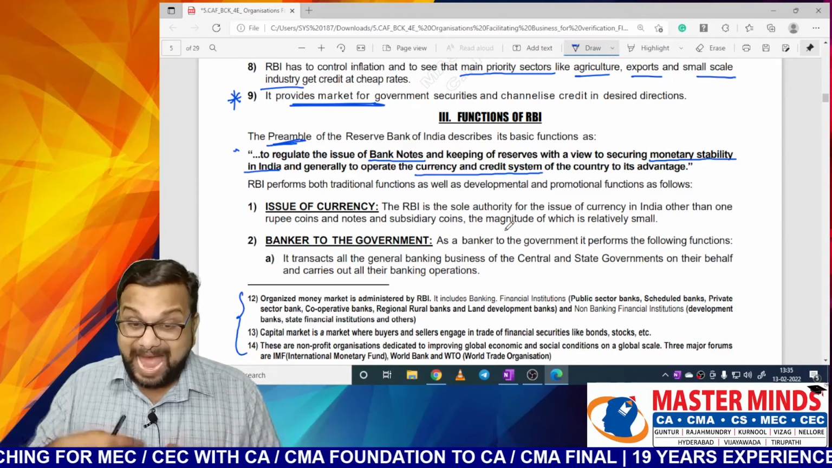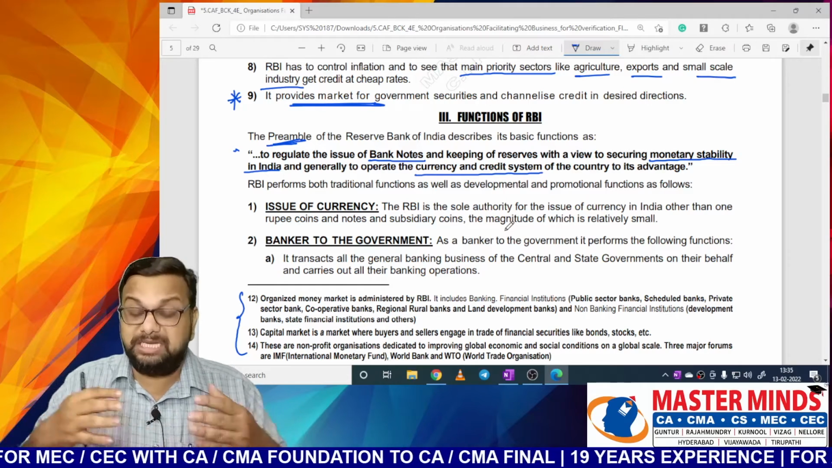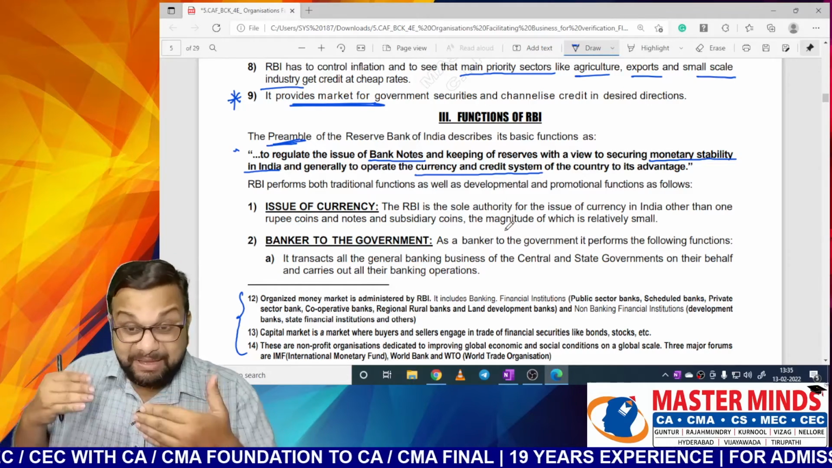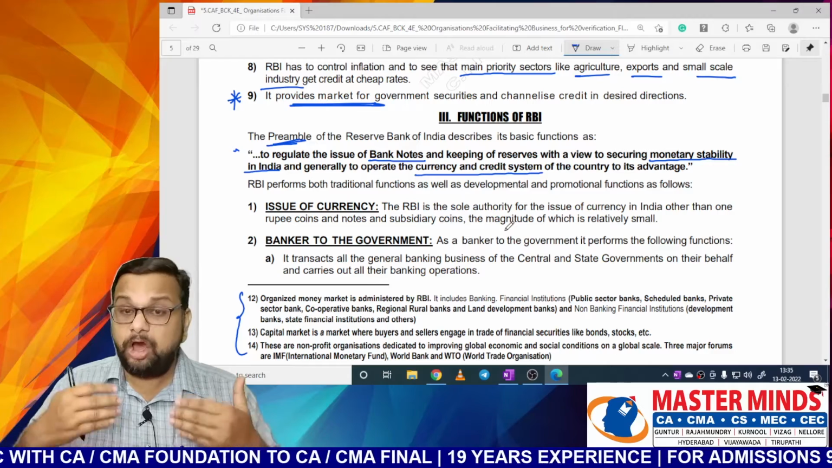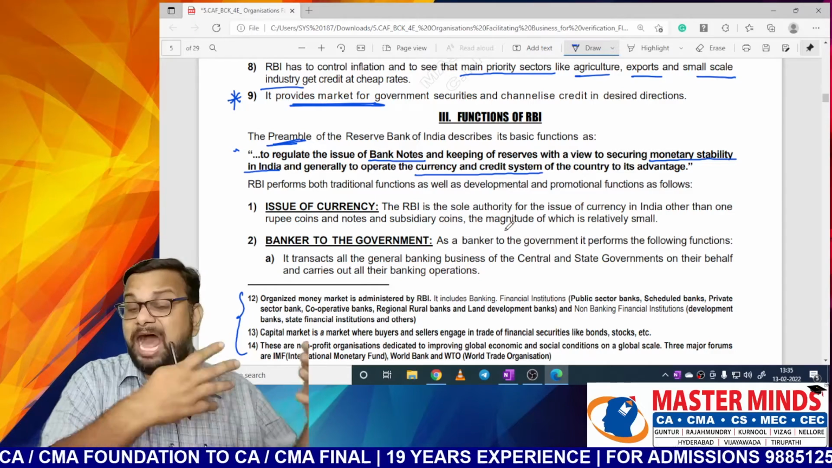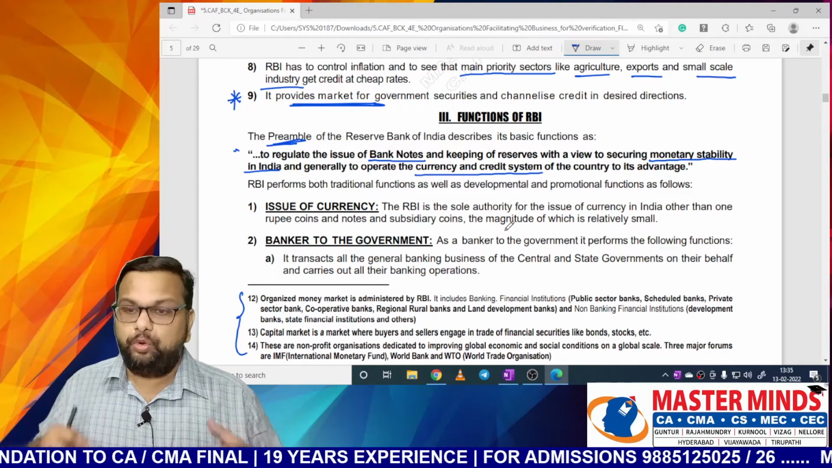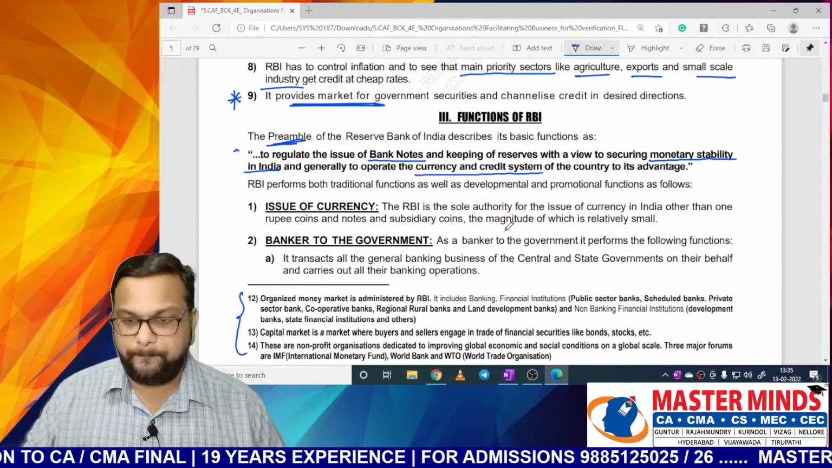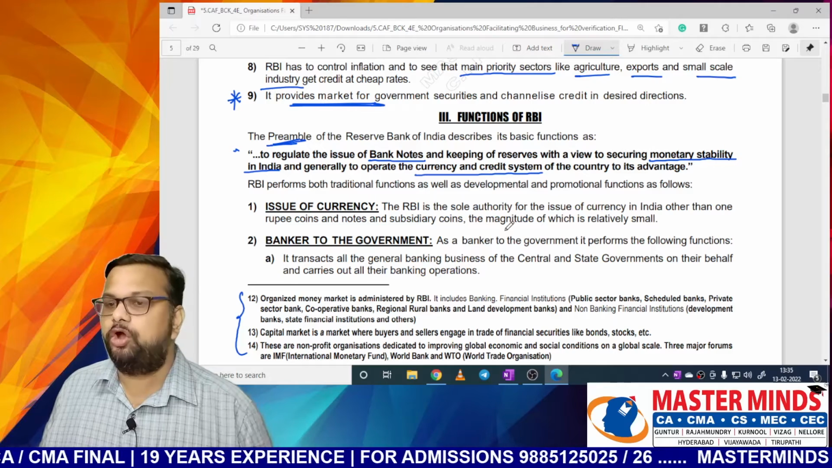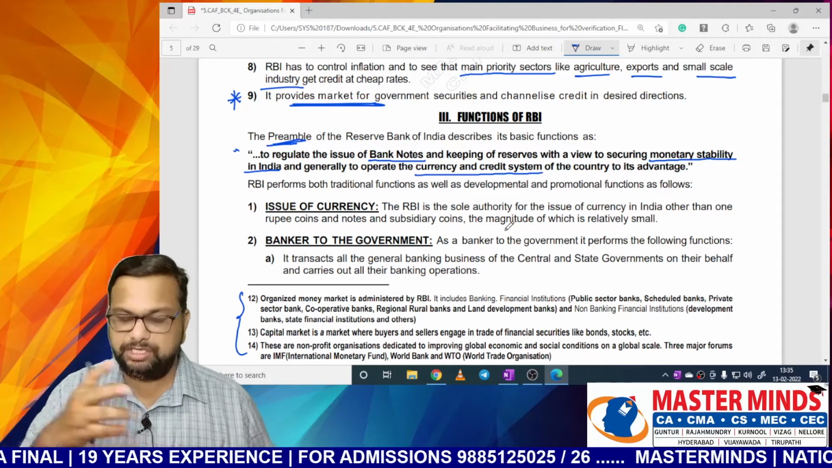That means RBI acts as a banker to the government. See, my banker is SBI because I have an account in SBI. In the same way, government has an account with RBI. So RBI acts as a banker to the government. So in this role, what type of functions does RBI perform? Okay, as a banker to the government, it performs the following functions. Let us see what those are.